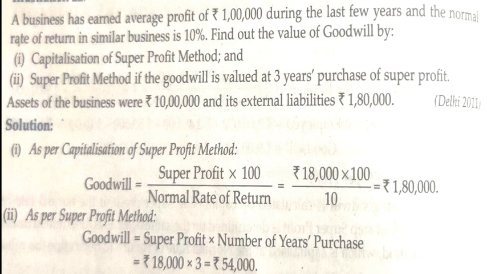The business has earned an average profit of 1 lakh during the last few years and the normal rate of return in similar business is 10%. Find out the value of goodwill by the capitalization of super profit method and the super profit method. If the goodwill is valued at 3-year purchase of super profit, the assets of the firm are given as 10 lakh and external liabilities are 1,80,000. So it will be very simple.